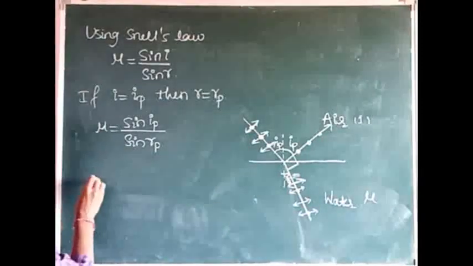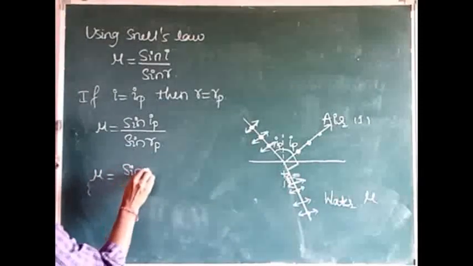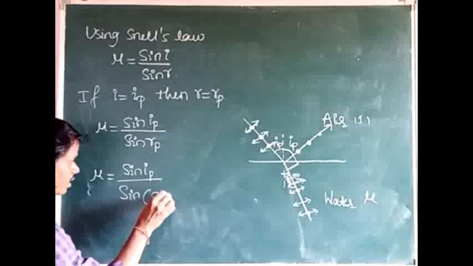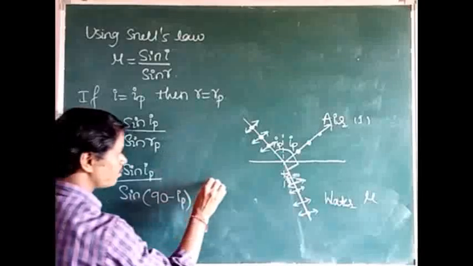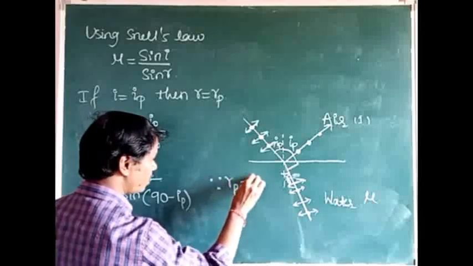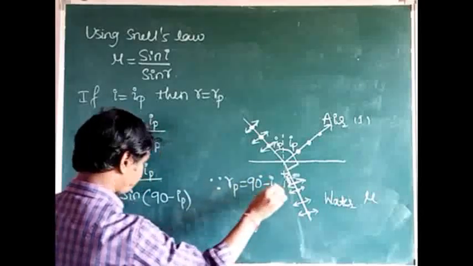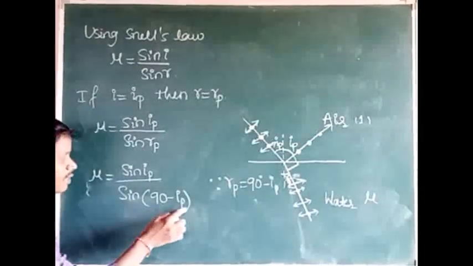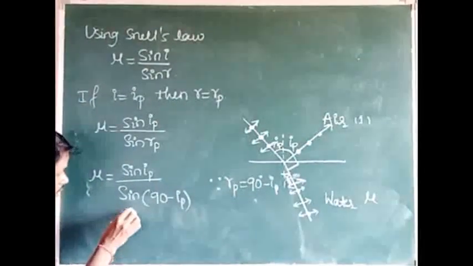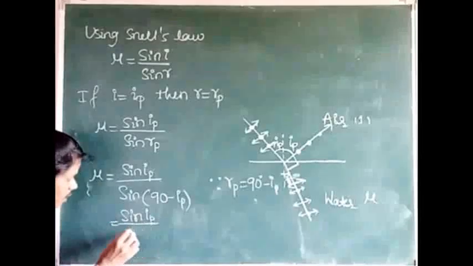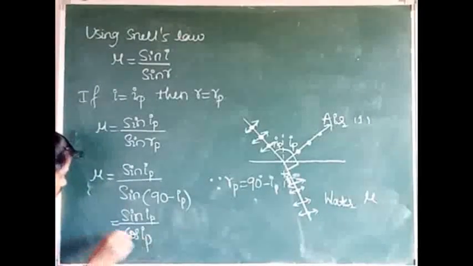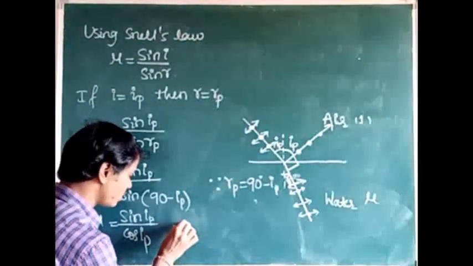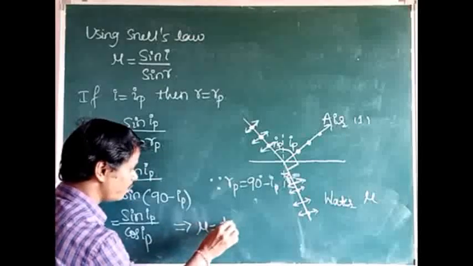From equation 1, mu is equal to sin IP divided by sin of 90 minus IP, because RP is equal to 90 minus IP. Then what is sin of 90 minus theta? That is cos theta. Means sin of 90 minus IP is cos IP. So mu is sin IP divided by cos IP, which is nothing but tan IP. Hence mu is equal to tan IP.